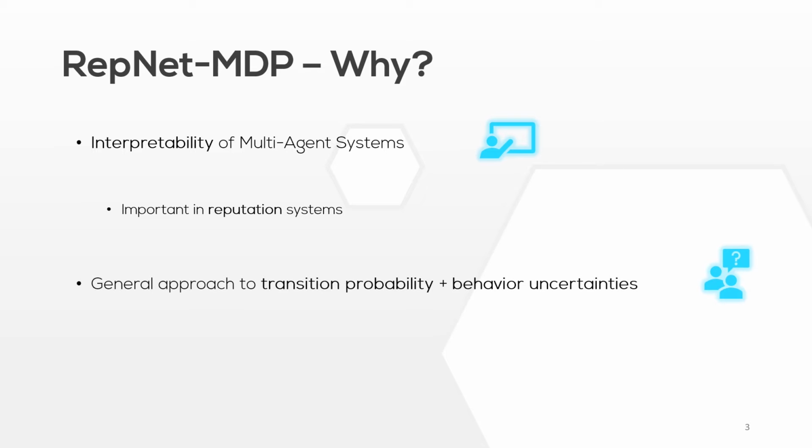While reputation systems have become common in e-commerce platforms, peer-to-peer file-sharing systems, and other distributed systems, they are often specific to the problem at hand. We propose a framework that deals with agent behavior and transition probability uncertainties in a systematic way.